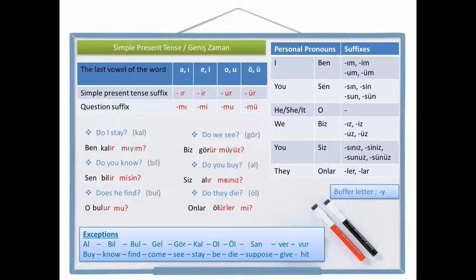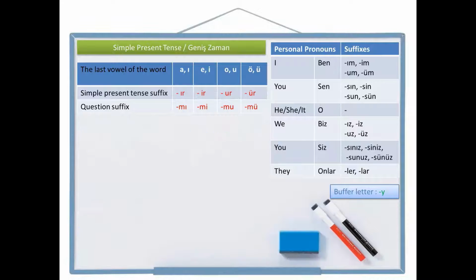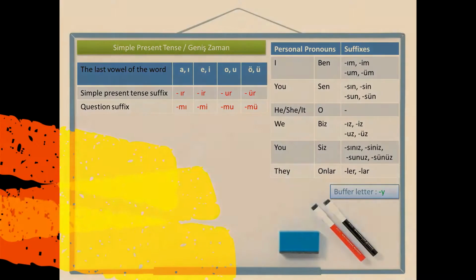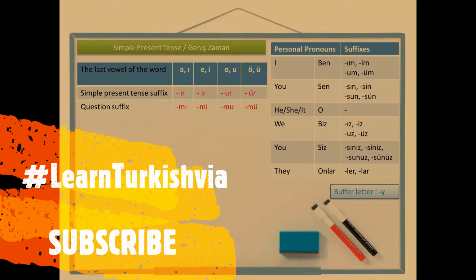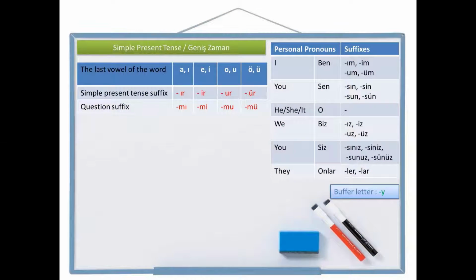Onlar ölürler mi? Now let's see the verbs with more than one syllable. Again, simple present tense suffix is ir, ur, ür. Question suffix is mı, mi, mu, or mü, according to four-way vowel harmony. Let's start. Do I join? Join is katıl in Turkish. Katıl, two syllables. Let's write I join first. Ben, I, ben. Join, katıl.